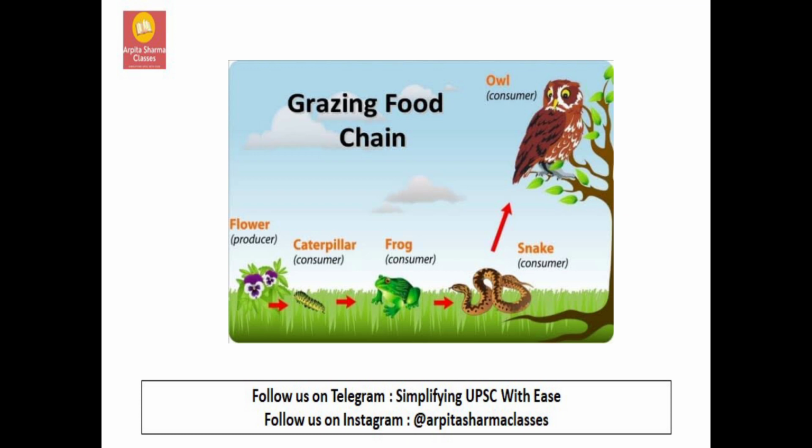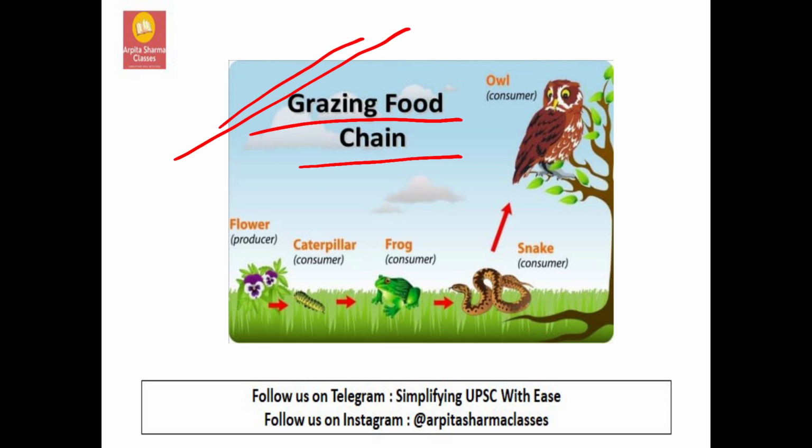Now, when energy is transferred from one animal to another, there are different forms of transfer, and you can broadly classify these transfers into the grazing food chain and the detritus food chain. How will you tell which is which? Look at the source of the food, the initial part. If it is fresh, you will say it is a grazing food chain. If it is dried or dead, you can call it a detritus food chain.